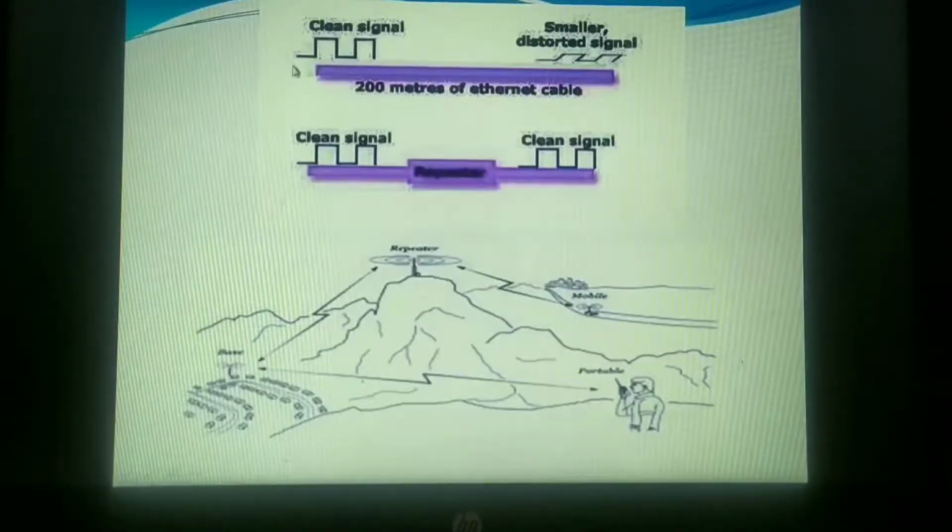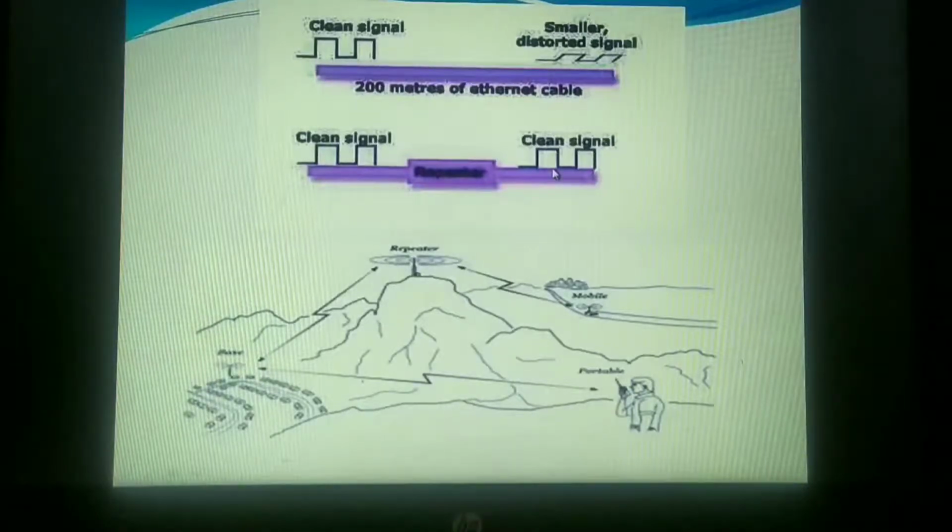When the source sends the signal, it will be a very clean signal. As it is moving, it is being distorted, that means a disturbed, weakened signal. Suppose I have a repeater in between, the same clean original signal will be handed over to the destination.